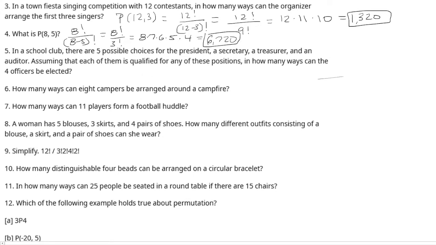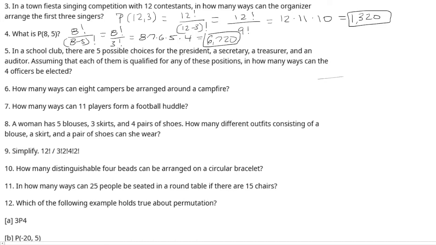In a school club, there are 5 possible choices for the president, a secretary, a treasurer, and an auditor. Assuming that each of them is qualified for any of these positions, in how many ways can the 4 officers be selected? So this one, not only are you looking at selecting them, but they all have different positions. So the way in which you select them does matter, because one of them could be one of the 4 possible positions.